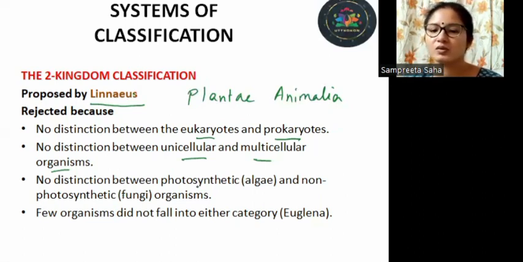No distinction between photosynthetic and the non-photosynthetic organisms. So if I am to place algae and fungi, they both have different modes of nutrition. So it will be illogical to place them under the kingdom Plantae. Few organisms did not fall into either category, such as Euglena, different types of protists, the bacteria. Why would we place them under the kingdom Plantae and Animalia? So this two kingdom system was rejected.